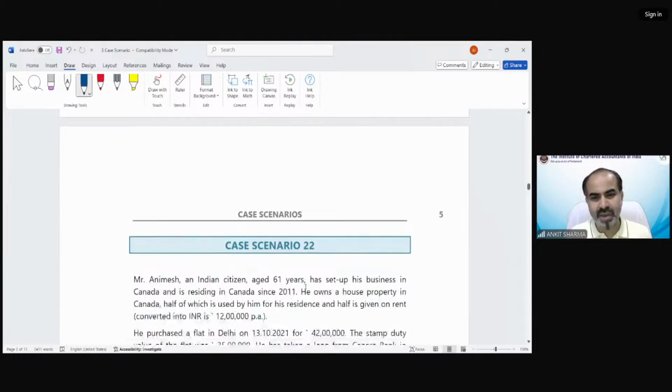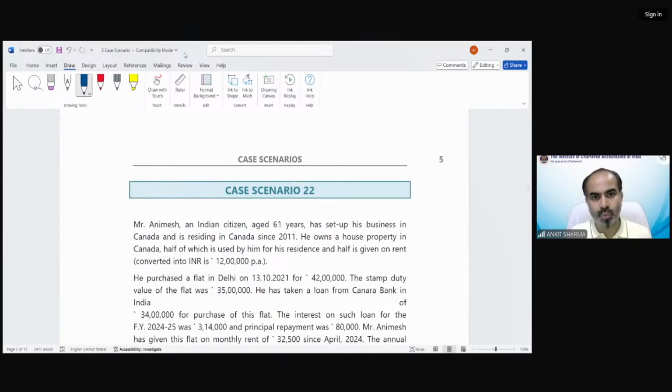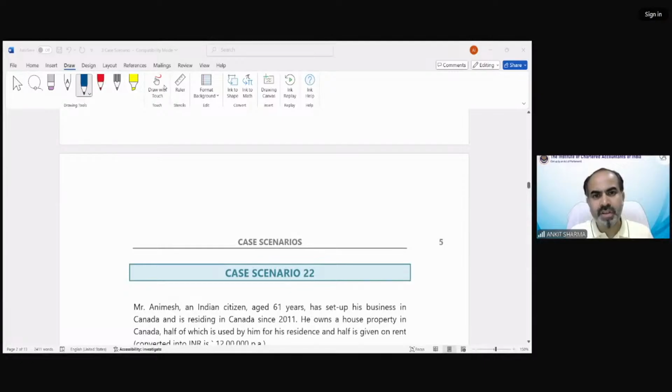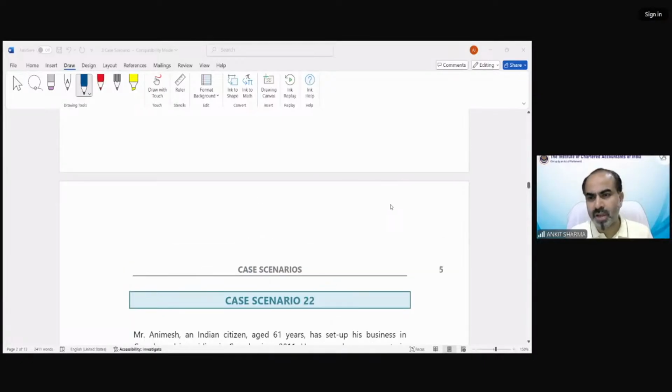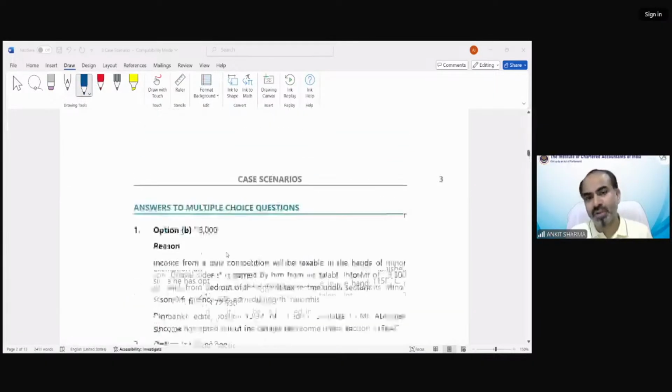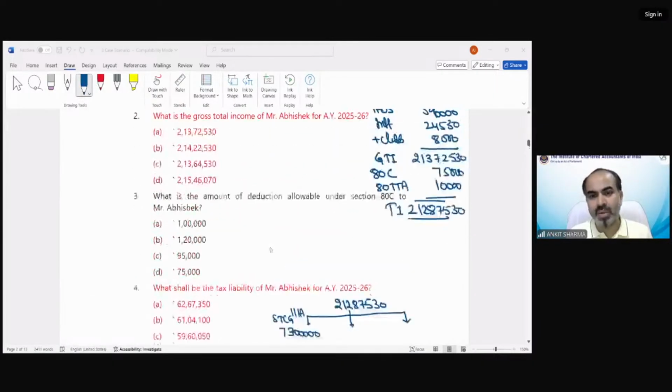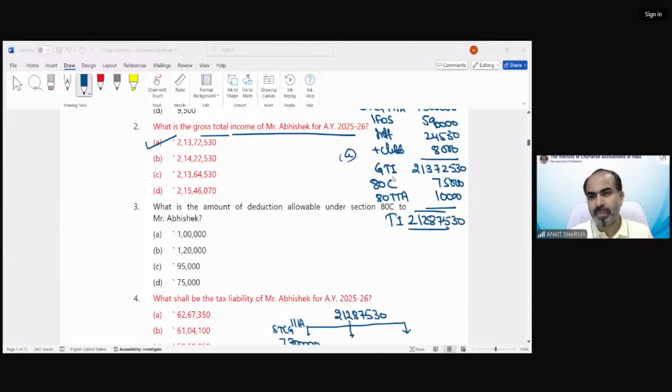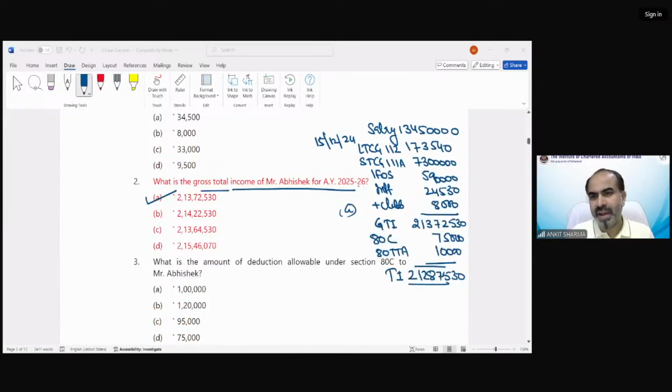Next is case scenario number 22. Okay, there was a question Asta is asking on long-term capital gain. On long-term capital gain, we have invested. Actually, the long-term capital gain, you can see, was 1,73,03,540.